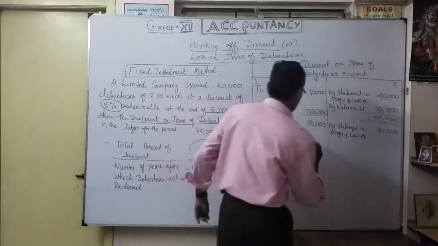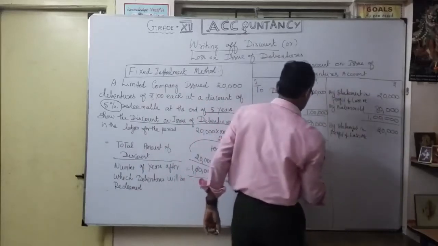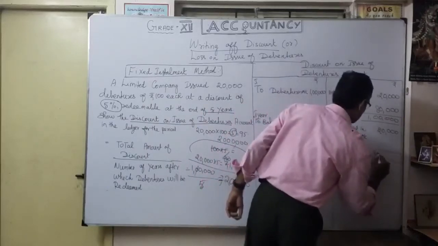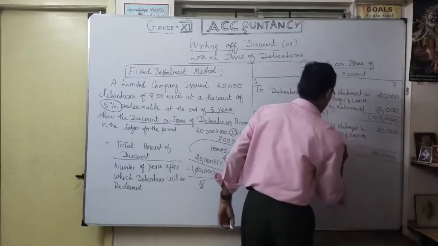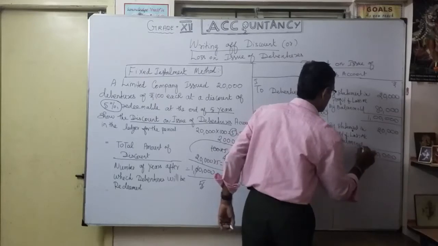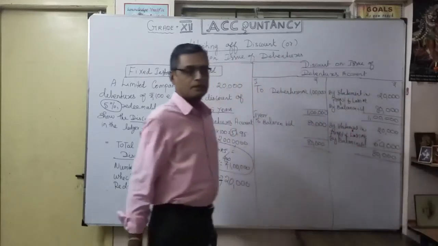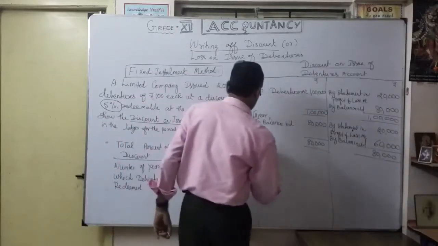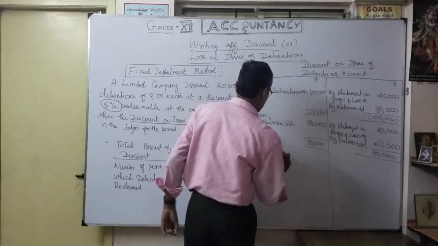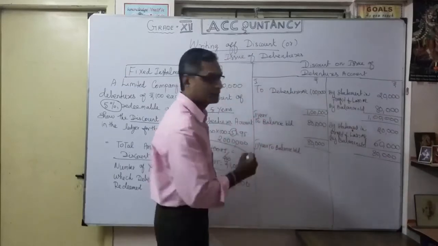So what is available in my discount on issue of debenture account for the second year? 80,000. So by balance carried down, 60,000. Now carrying over to my third year. What is the balance available right now? To balance brought down, 60,000.